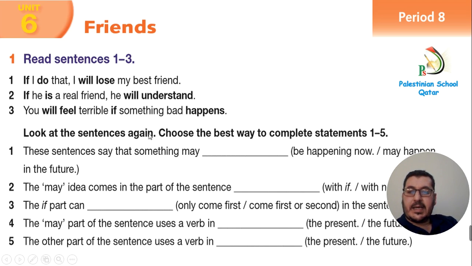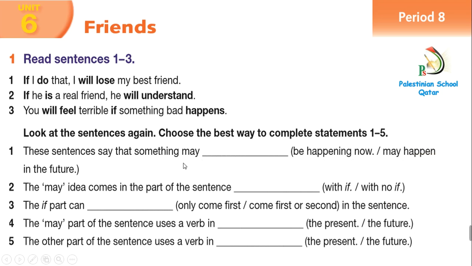Here we have the sentence, the second part with will, and then if becomes in the second part. Look at the sentences again. Choose the best way to complete the statements from 1 to 5. Number 1. These sentences say that something may be happening now or may be happening in the future. Yes, may be happening in the future, because not now. I'm not talking about something happening now. I'm talking about something happening in the near future. For this reason we put will.